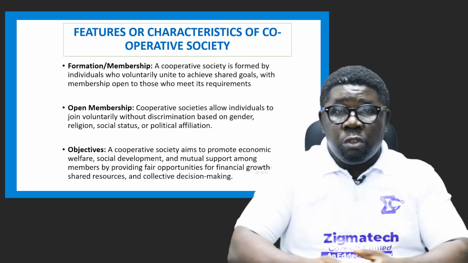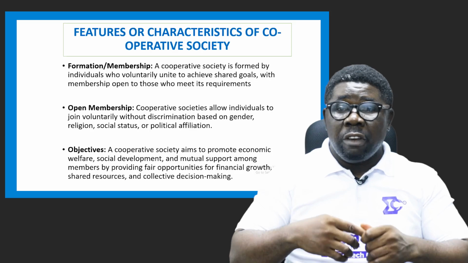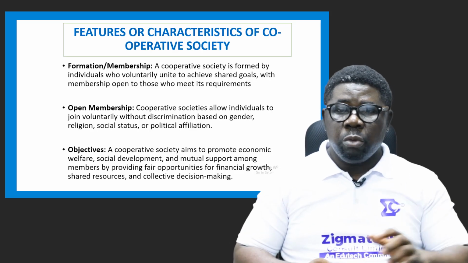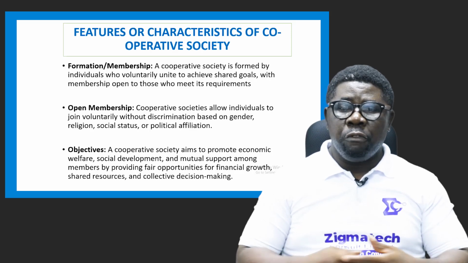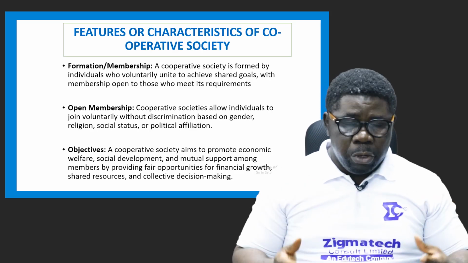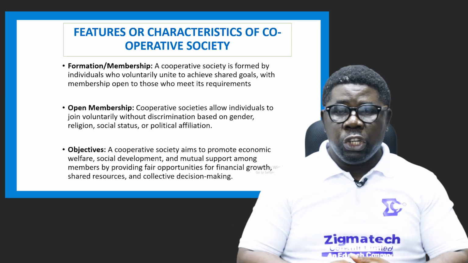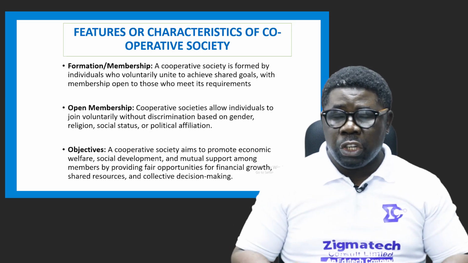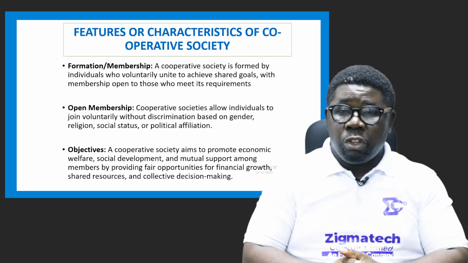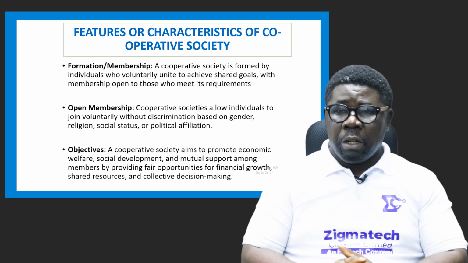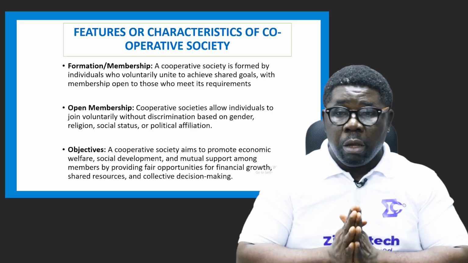You must qualify to be a member by whatever standard they have set.